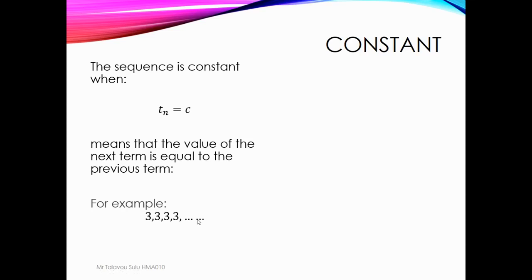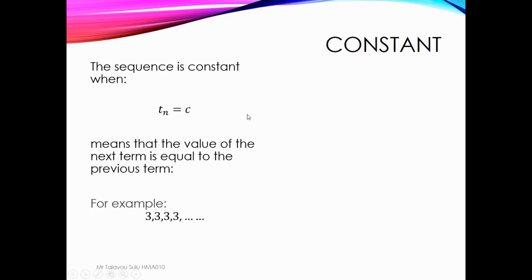So it's all the same, and cannot be changed. T2 cannot be greater than T1, and T1 cannot be greater than T2. So for a constant sequence, T1 is equal to T2, T2 is equal to T3, T3 is equal to T4, and so on.